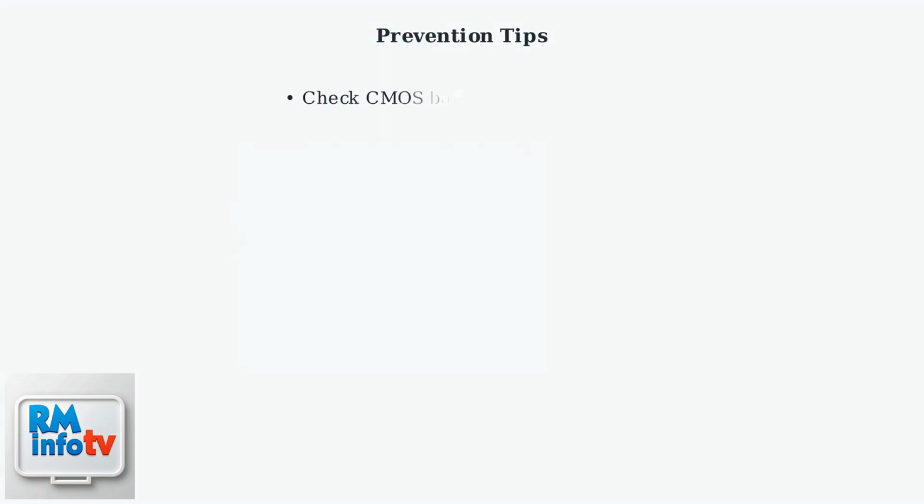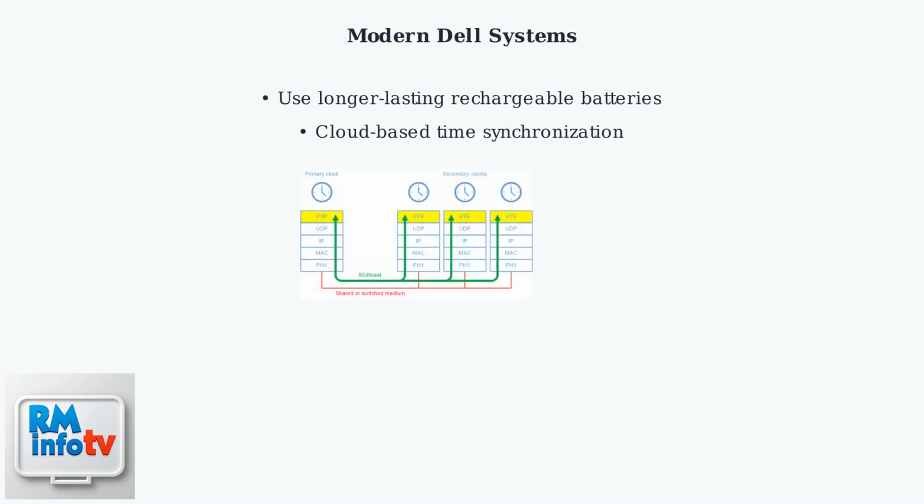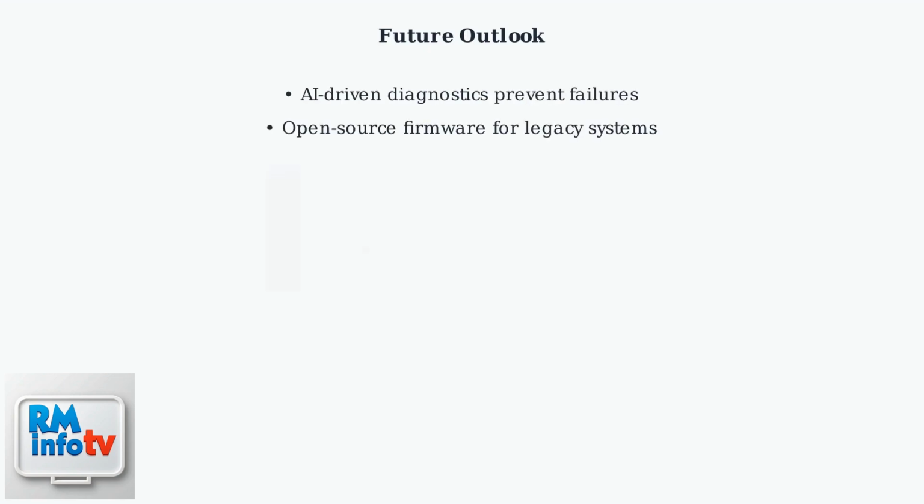To prevent the Dell 0251 error from recurring, regularly check your CMOS battery every 2 to 3 years and enable BIOS auto-sync with internet time if available. Modern Dell systems are increasingly using longer-lasting rechargeable batteries and cloud-based time synchronization, significantly reducing the likelihood of this error in newer devices. Looking ahead, expect near elimination of this error in new devices through AI-driven diagnostics and open-source firmware options for customizable fixes in legacy systems.